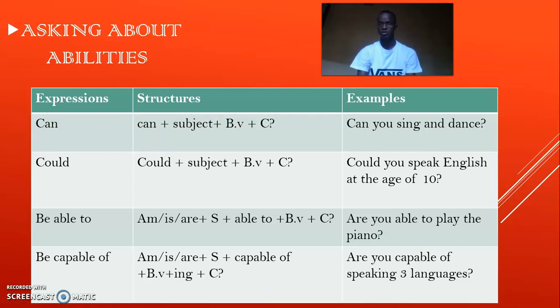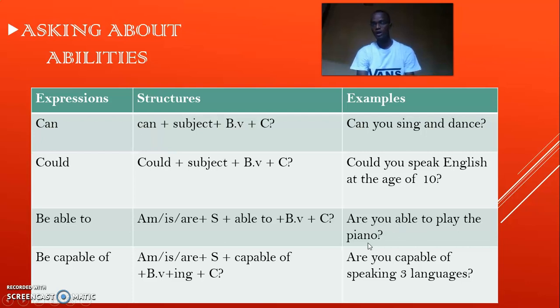before you come to the expression able to. Are you able to play the piano? Are you capable of speaking 3 languages? So if you take the subject she or he or it, you can say, is she able to play the piano?